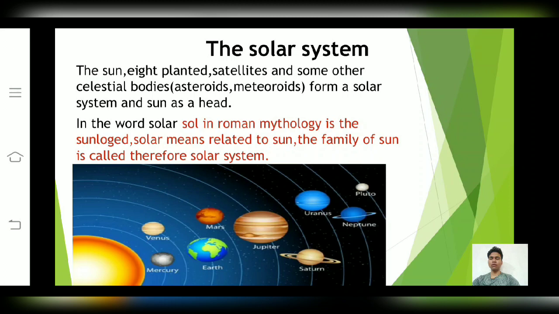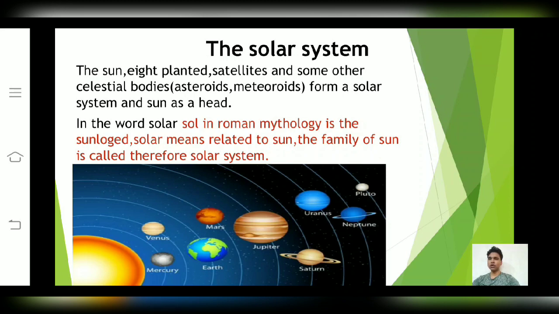Friends, let me tell you about the solar system. The Sun, 8 planets, satellites and some other celestial bodies such as asteroids and meteorites form a solar system, with the Sun as the head.